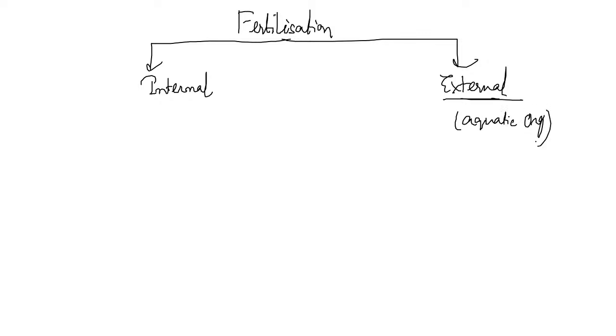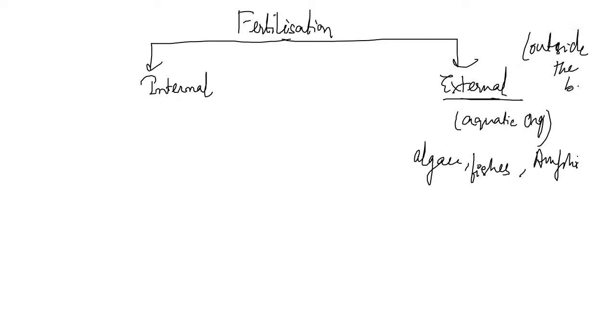In algae, fishes, and amphibians like frogs, syngamy occurs in the external medium, that is, outside the body of the organism. This is known as external fertilization.